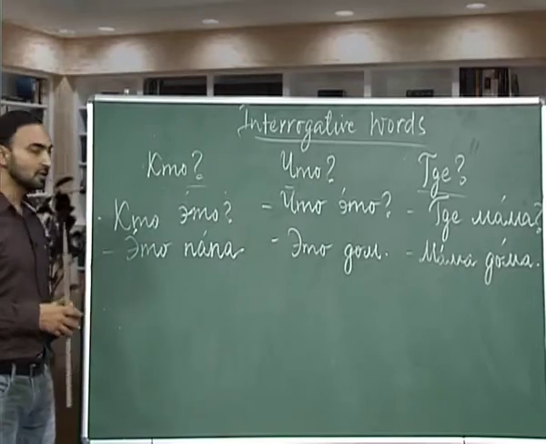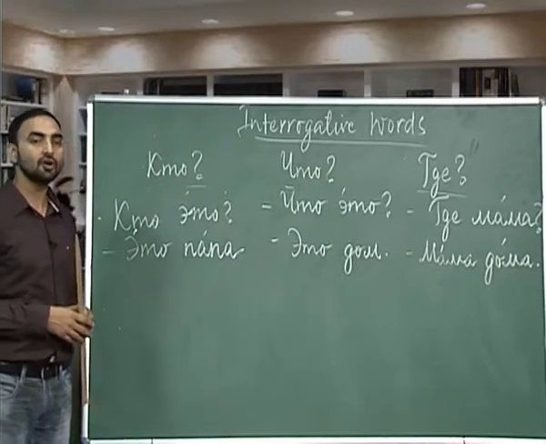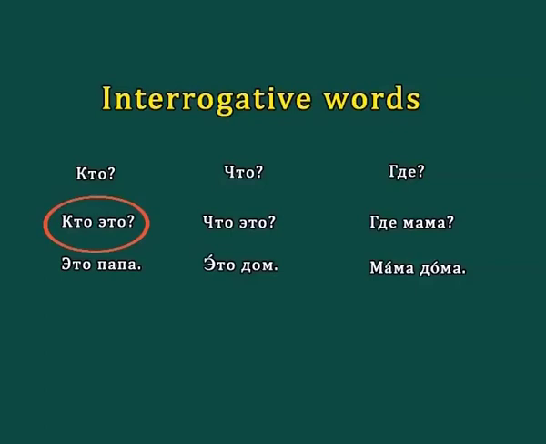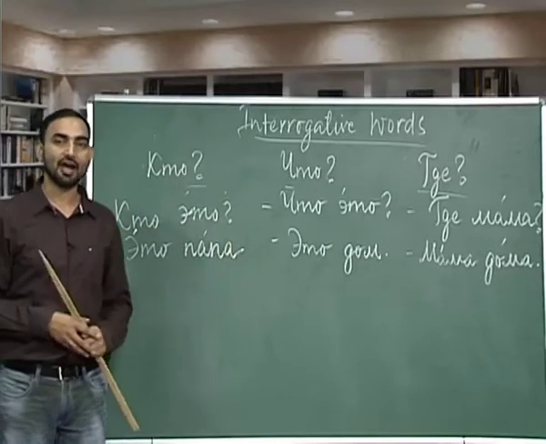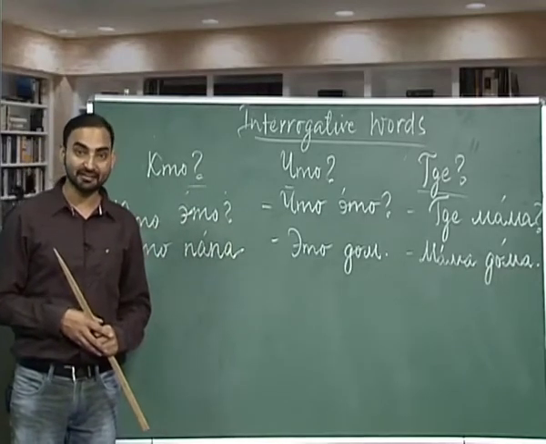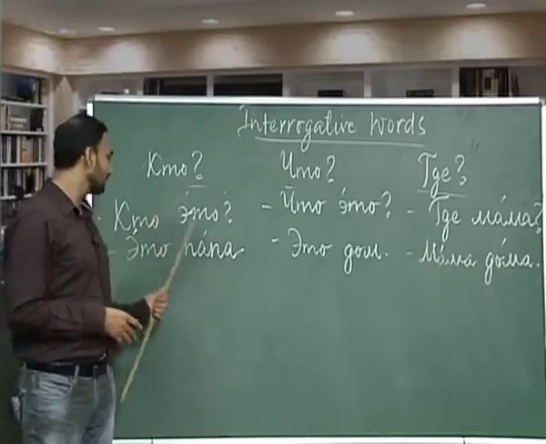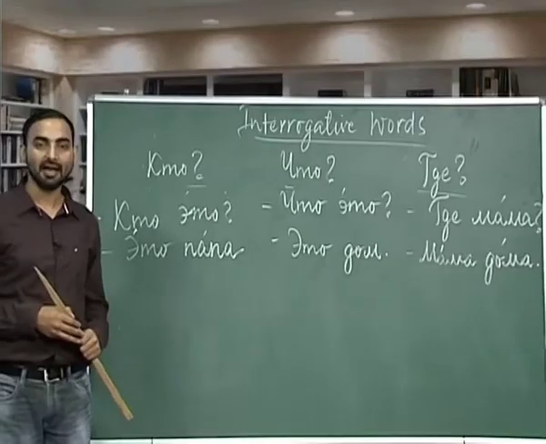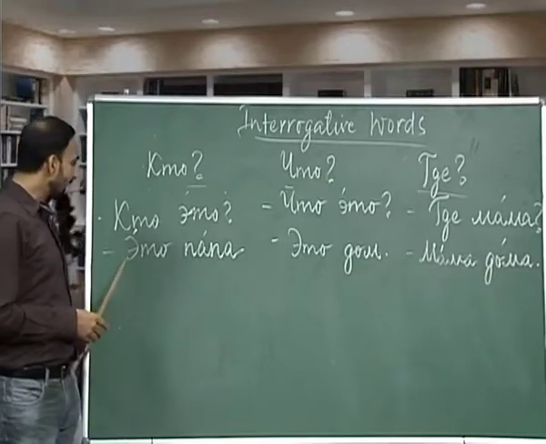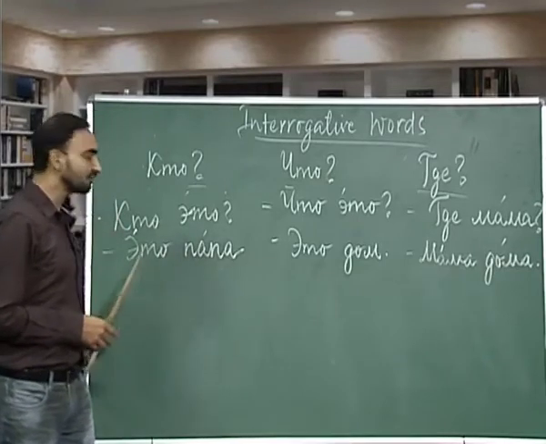The first one is kto eta. Eta is this. Kto eta? Who is this? How will you answer this question? Obviously, you have to use an animate noun, not an inanimate noun. Eta papa. Papa, as you can see, is an animate noun. Eta papa, this is father.